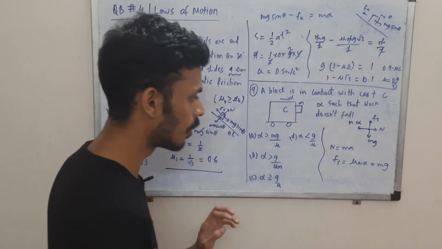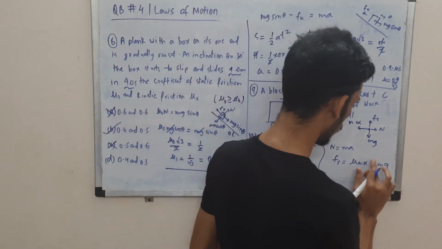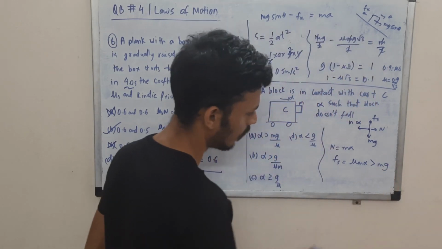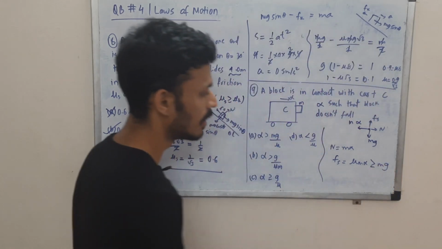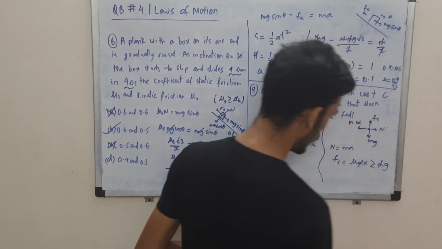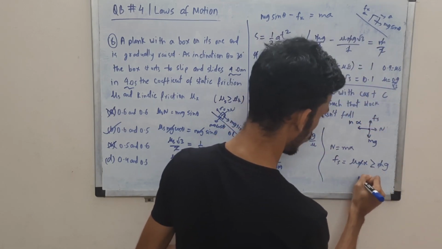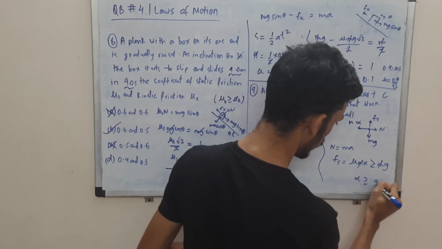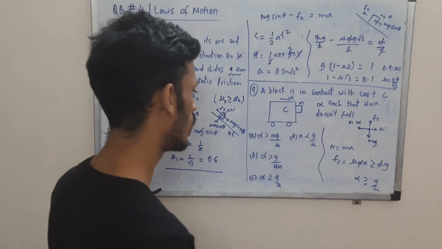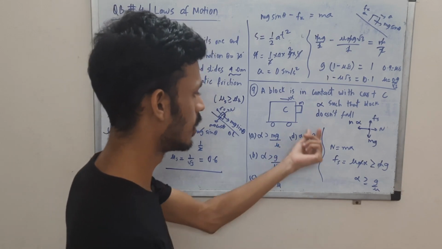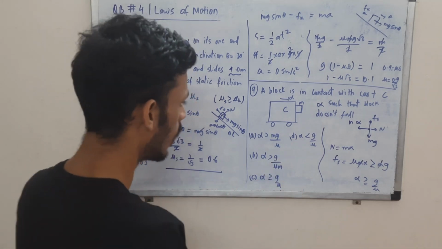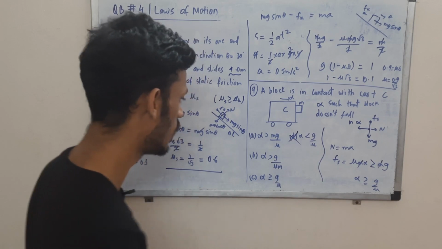For the block not to slide down, friction should be greater than this force in the downward direction, or at least equal, so that it is just about to slide. It won't slide, just about to slide. This and this will cancel, and you can find alpha is greater than or equal to g by mu. Alpha can't be 0, because if alpha is 0, that block will fall down. So this was anyways not the option.